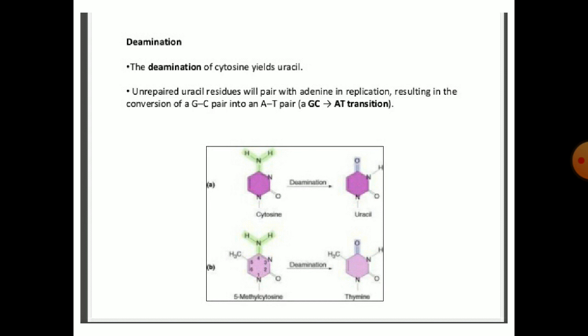Next is the deamination. The deamination of cytosine yields a uracil. Unpaired uracil residues will pair with adenine in replication, resulting in the conversion of a GC pair to an AT pair, a GC to AT transition. So we see this clearly in the figure.